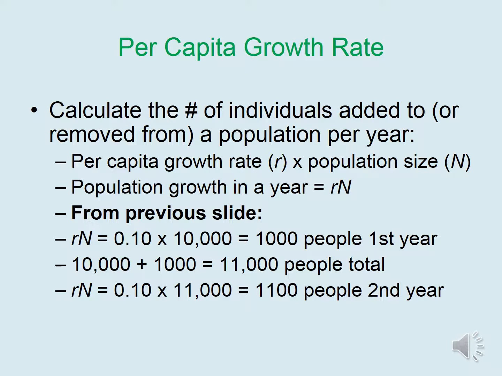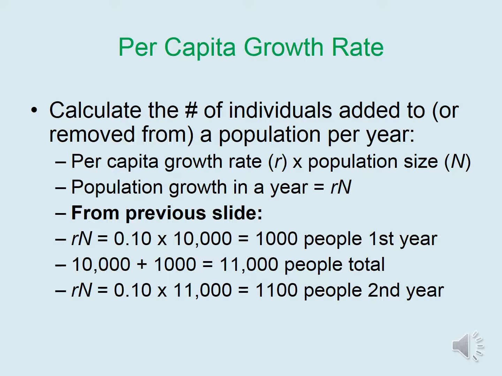We can use the per capita growth rate to calculate the numbers of individuals added to or removed from a population per year, where per capita growth rate is represented by the letter R and population size is represented by the letter N. The population growth in a year is R times N.